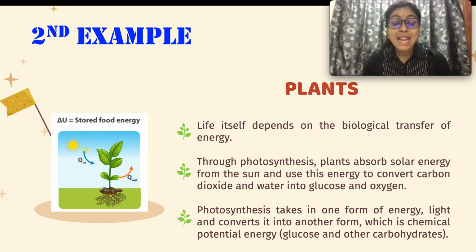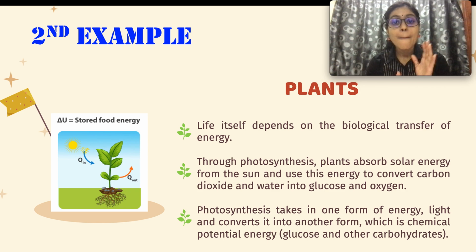Plants. Life itself depends on the biological transfer of energy. Through photosynthesis, plants absorb solar energy from the sun and use this energy to convert carbon dioxide and water into glucose and oxygen. Photosynthesis takes in one form of energy, light energy, and converts it into another form, chemical potential energy, which is also known as glucose or other carbohydrates.